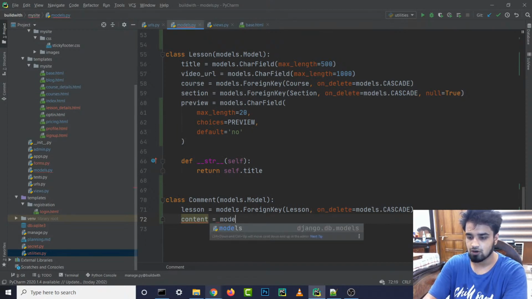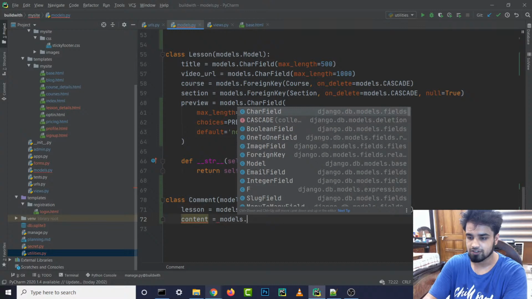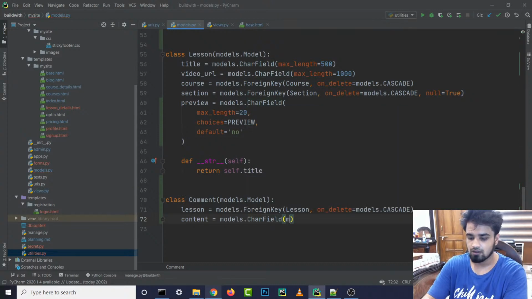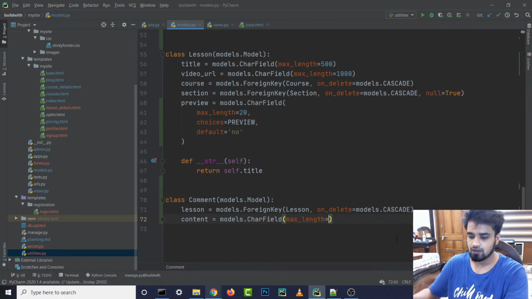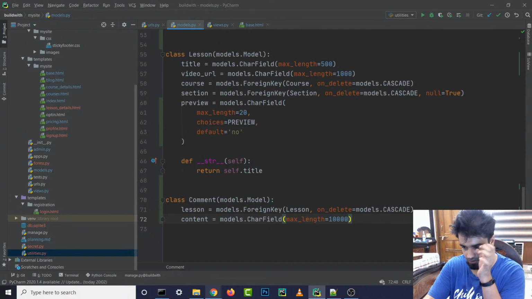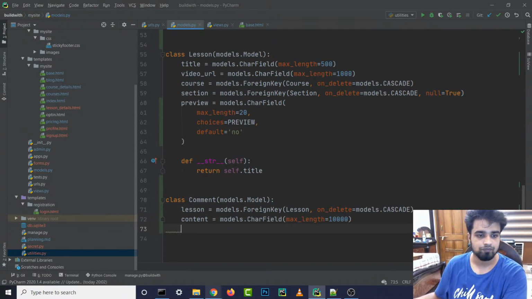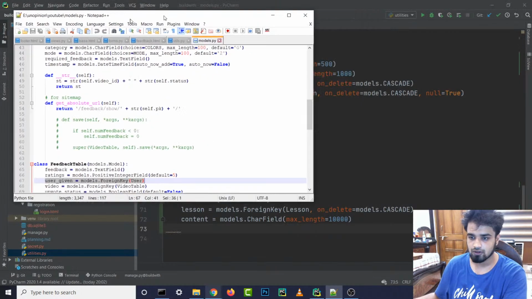Content equals models dot CharField, max_length, let's give it 10,000. And then we also have to give it a timestamp, I guess.